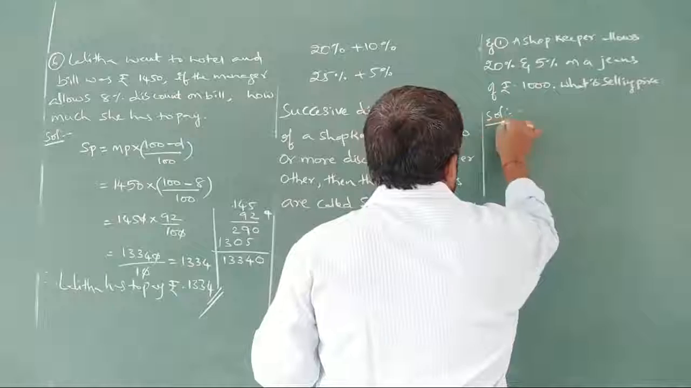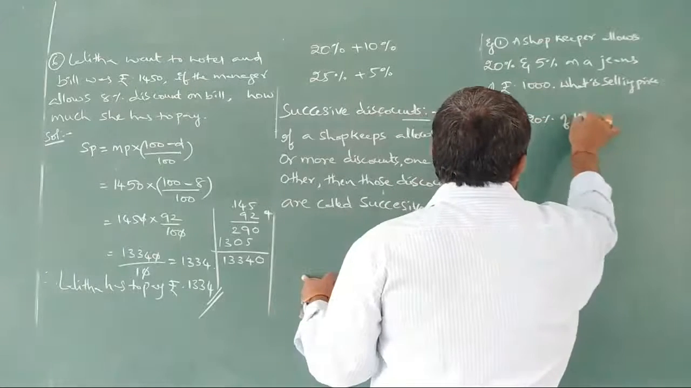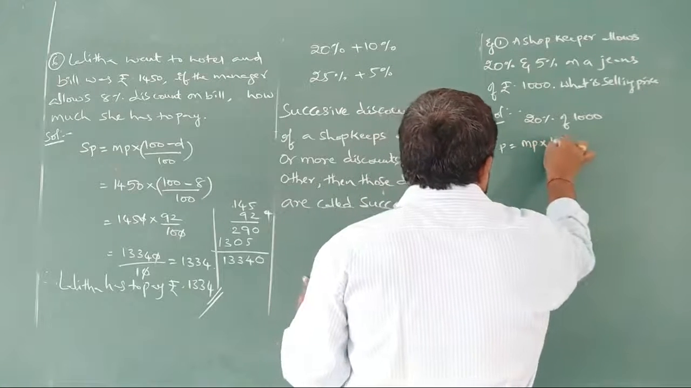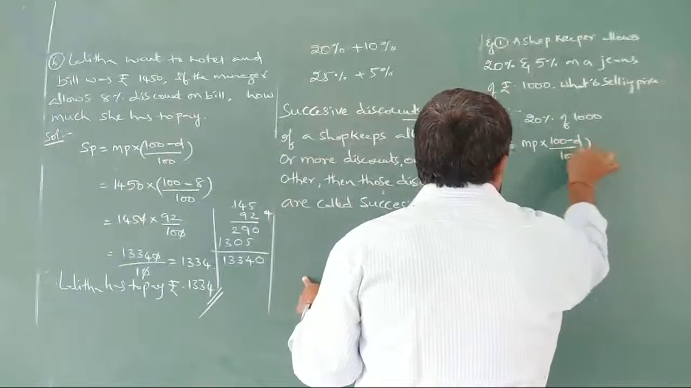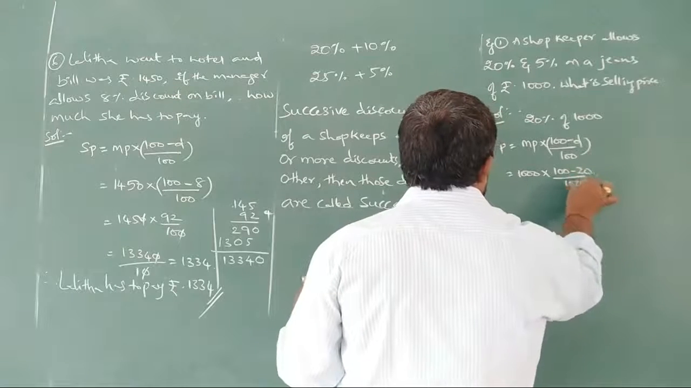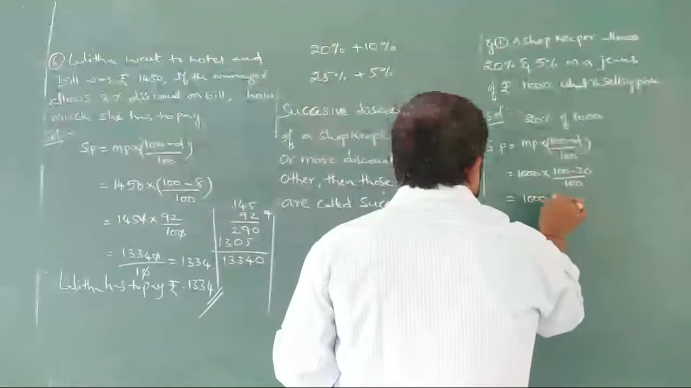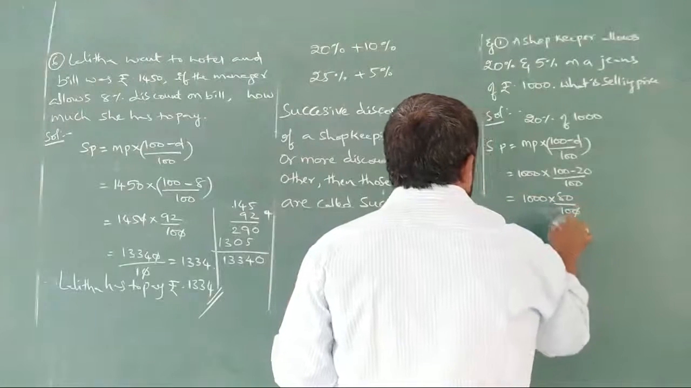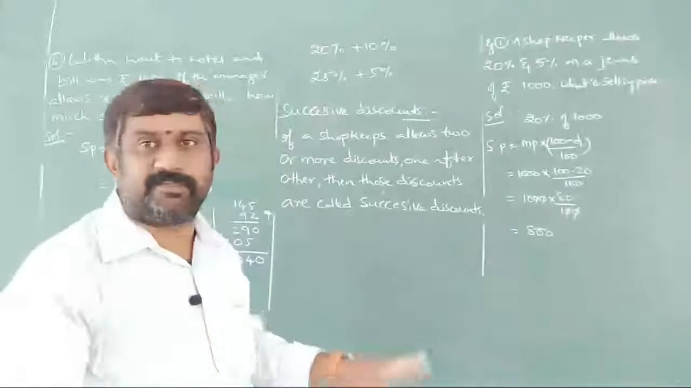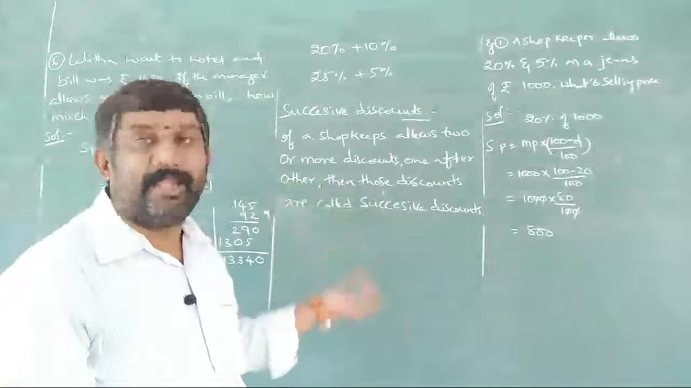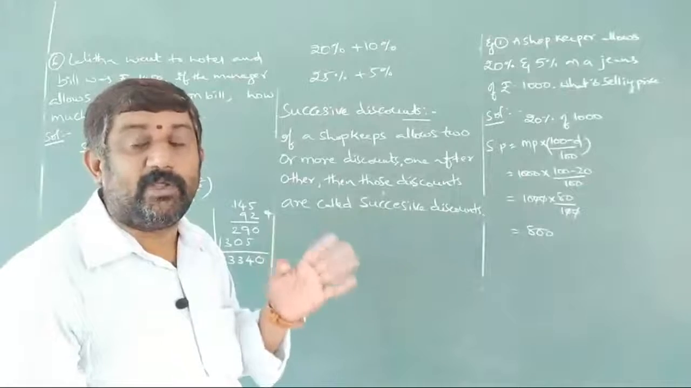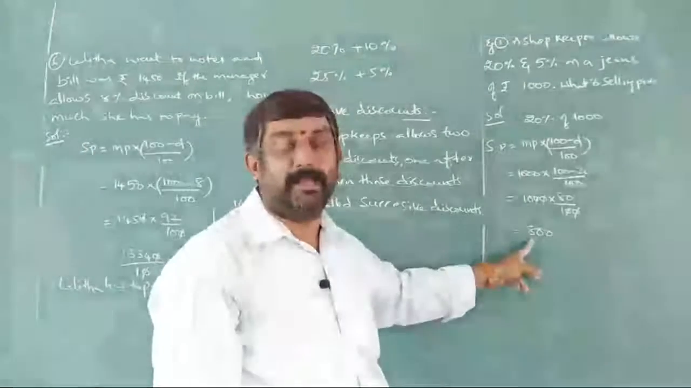Solution. 20% of 1000. So, selling price can be given as market price into 100 minus D by 100. 1000 into 100 minus 20 by 100. 1000 into 80 by 100. Both zeros are getting cancelled. Answer we got is 800. This is the first discount completed. 800. Later, he is allowing 5%, not on 1000. He is allowing 5% on 800.